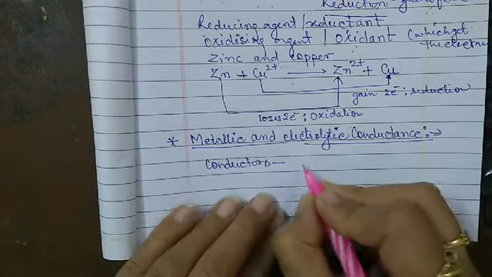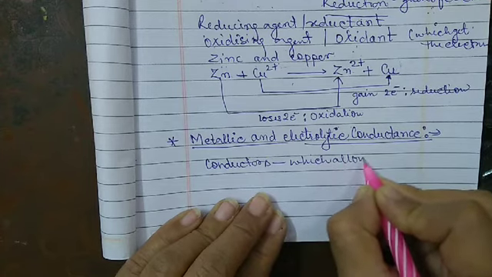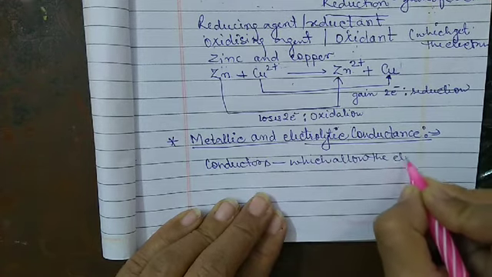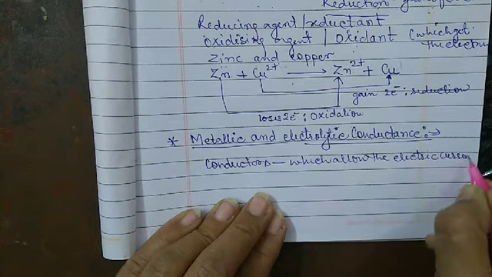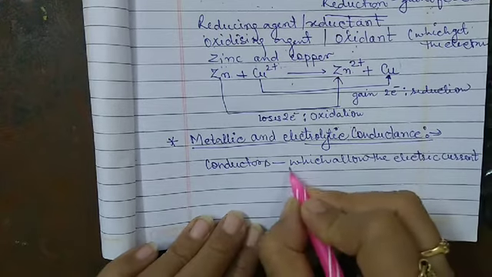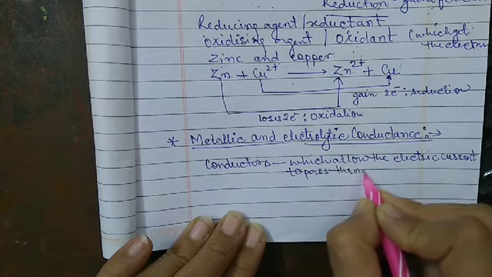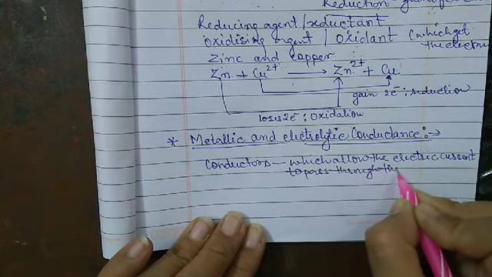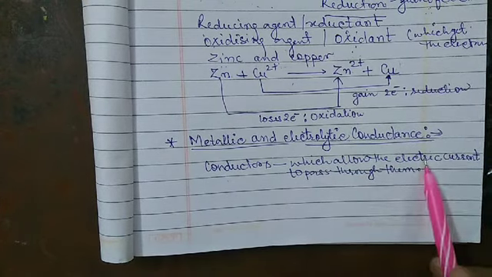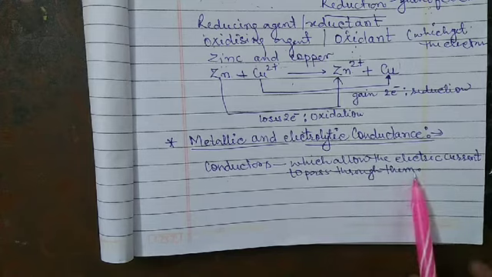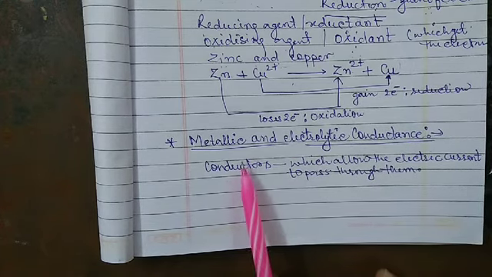Conductor means which allows the electric current to pass through them. Such substances are known as conductors.